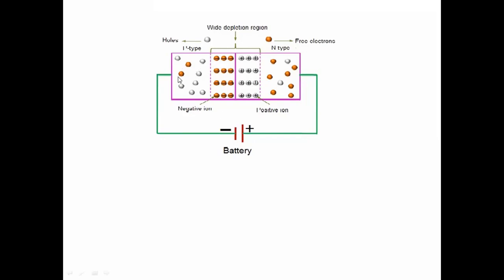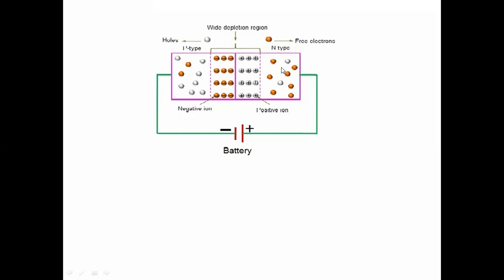So here in the p type, the majority carriers are the holes, and in the n type, electrons are the majority charge carriers. We have applied negative to the p type and positive to the n type. By applying like this, the negative side of the battery will attract the positive charge carriers. Here the positive charge carriers are holes. Holes will be attracted by the negative terminal of the battery.